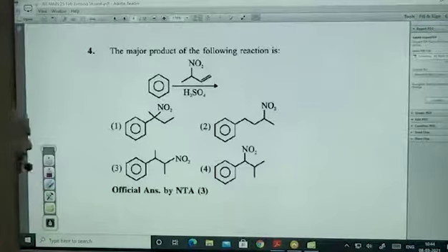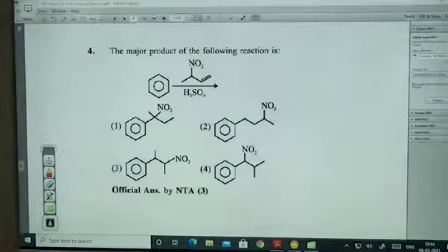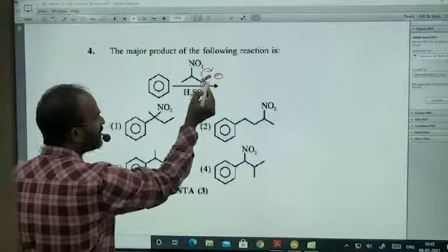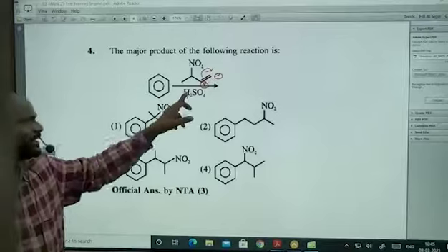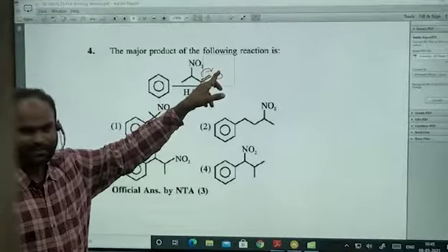Now look at this one. How many of you have answered this? Everyone answered this? Yes or no? The bond will be polarized like this. Negative charge here, and here we will have the positive charge. H plus will go and it is going to attack at this position. So what will be formed here?